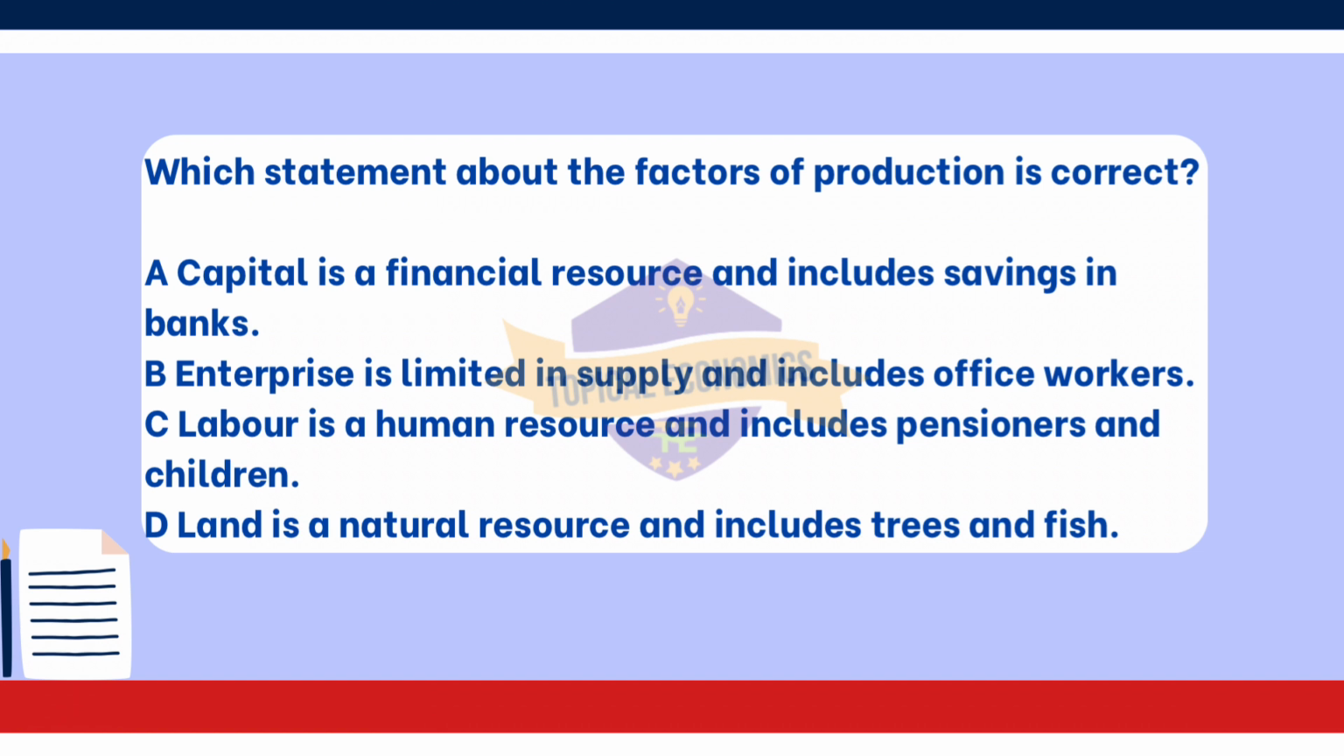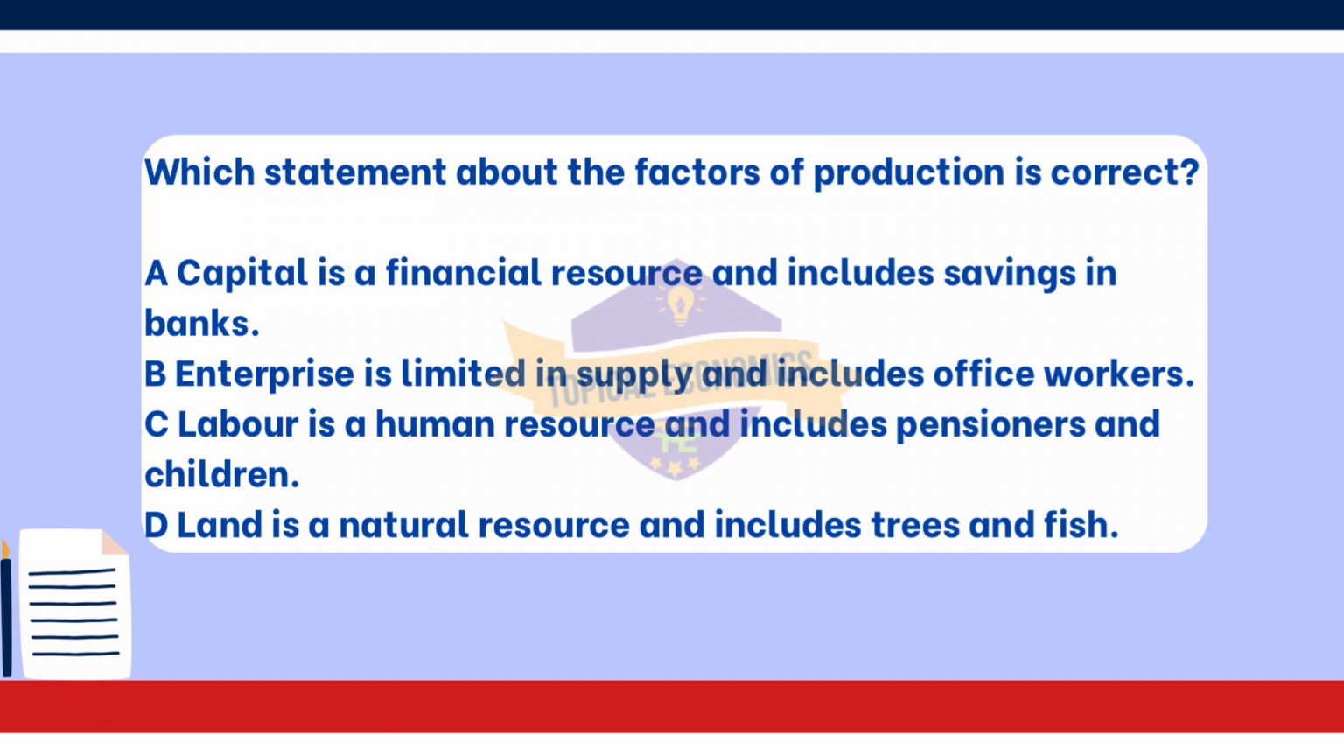Which statement about the factors of production is correct? A. Capital is a financial resource and includes savings in banks. B. Enterprise is limited in supply and includes office workers. C. Labor is a human resource and includes pensioners and children. D. Land is a natural resource and includes trees and fish. This question is from year 2021, May-June version 1 paper. The correct answer for this question is option D.